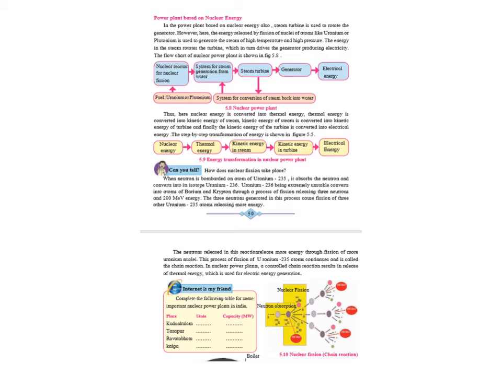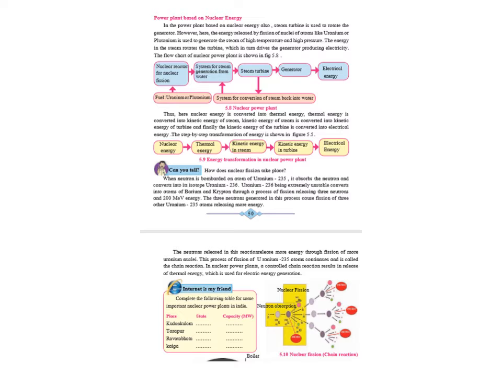We will be seeing what is the meaning of nuclear fission. The energy in the steam rotates the turbine, which in turn drives the generator, producing electricity. If you see, the process remains the same. Source of energy moves the turbine, the turbine is connected to the generator, moves the magnet and generates electricity. So in case of a thermal power plant, we use coal. Here we are using uranium, plutonium or radioactive elements or atoms having very high atomic mass number and atomic number.